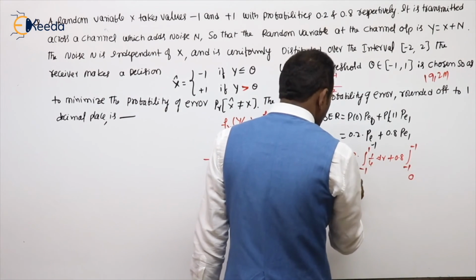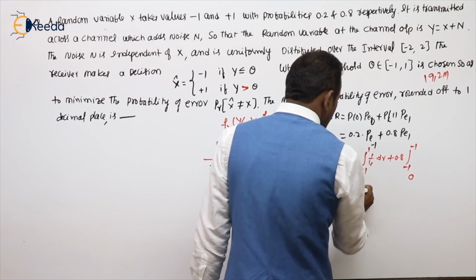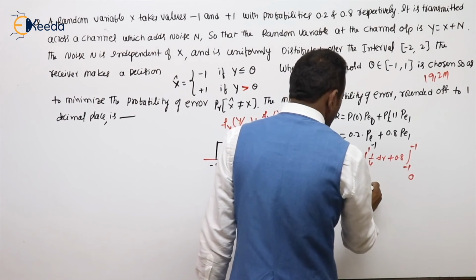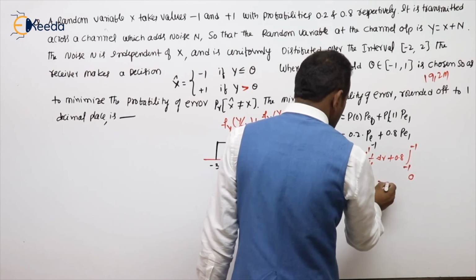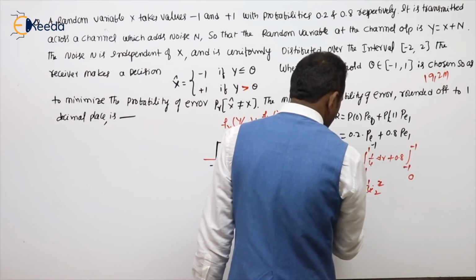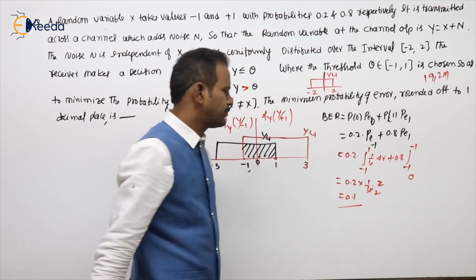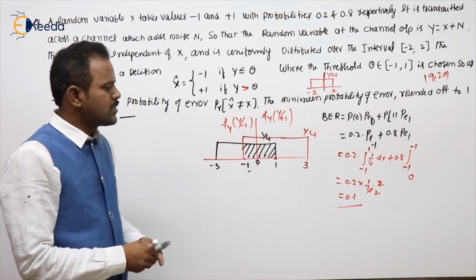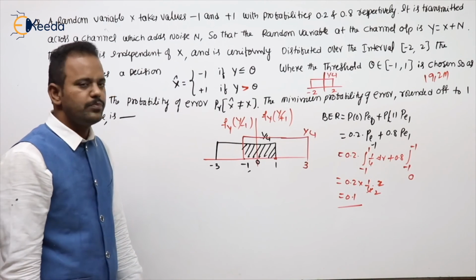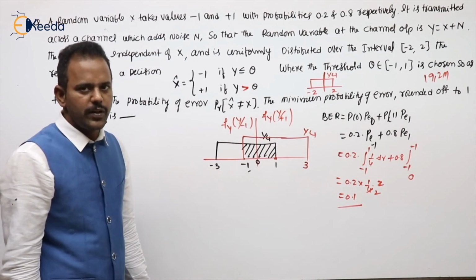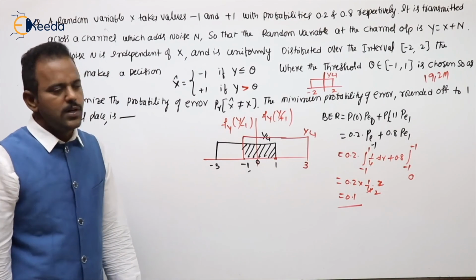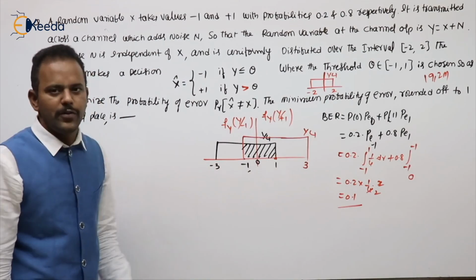So 0.2 into 1/4, dr means r, 1 minus of minus, so 2. Then it will be 0.1. Anyways, you can solve the problem. Even 2 into that also, if you take the shaded region, the same thing will come. So 0.1 is the minimum probability of error.